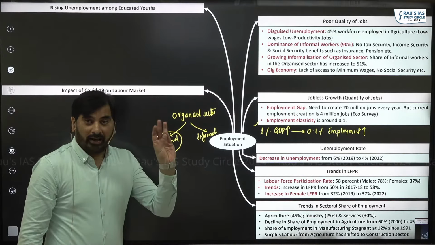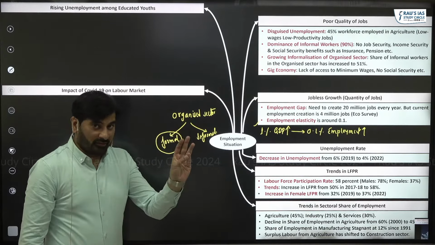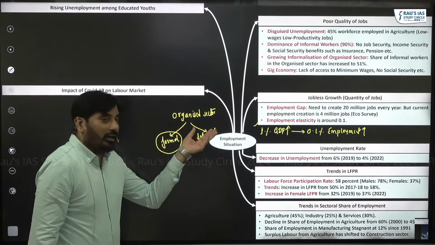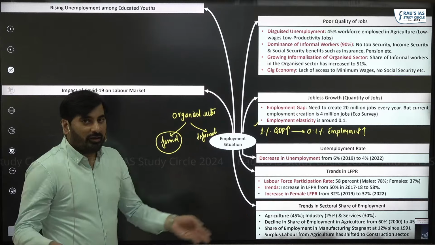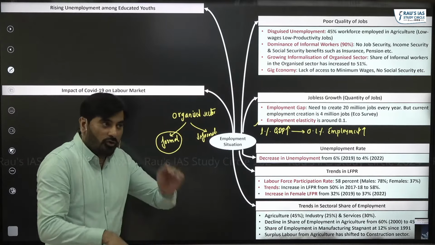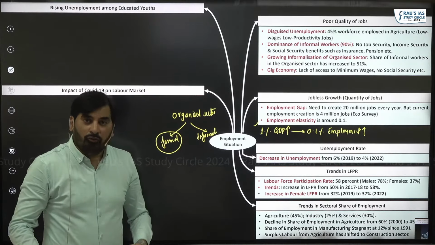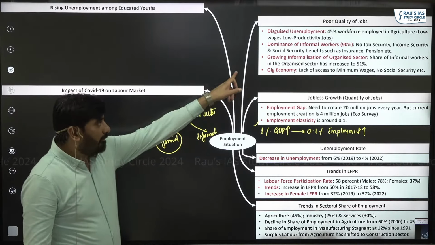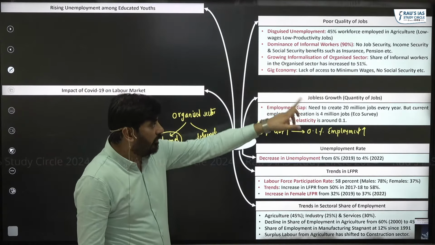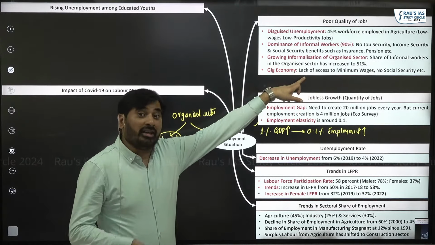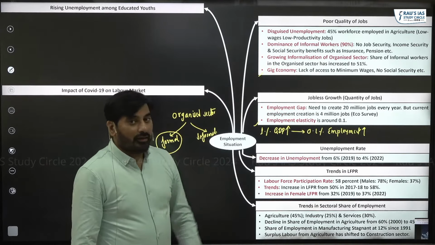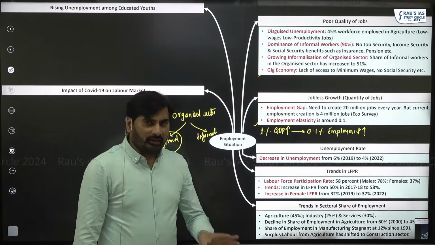Because I need to provide for their social security benefits like provident fund and pension. But if I hire informal workers, no provident fund, no pension, which means the cost of hiring informal workers is lower compared to the cost of hiring formal workers. That is why there is a growing informalization of the organized sector, with the share of informal workers increasing to more than half, 51%.